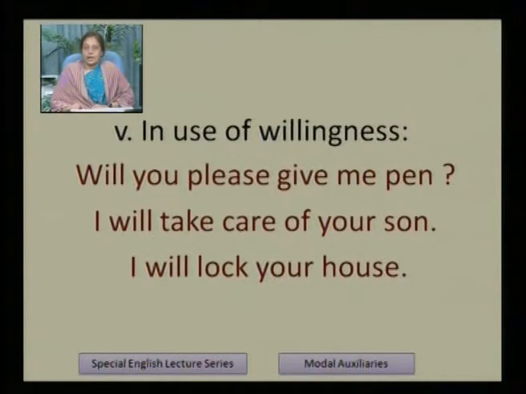In use of willingness, likeness, also we have to use will. Will you please give me a pen? I will take care of your son. I will lock your house. These are the sentences which express willingness. Will you please give me a pen? I will take care of your son. This is willingness. I will lock your house. There is no promise. There is no threat, but simply willingness.